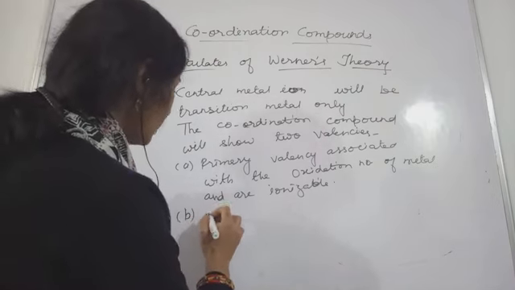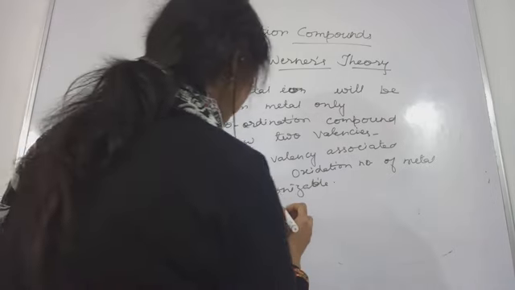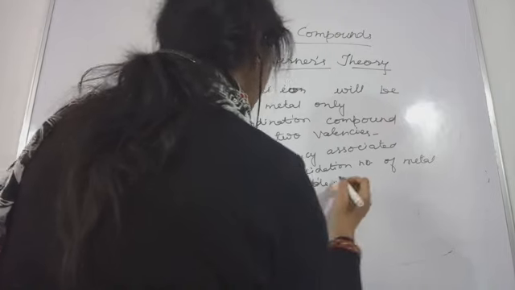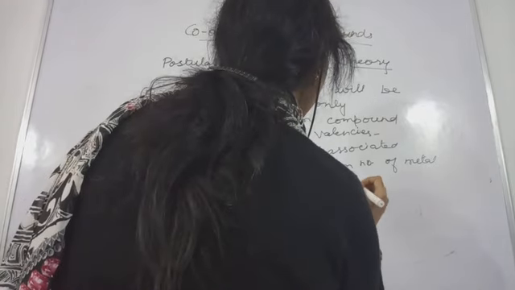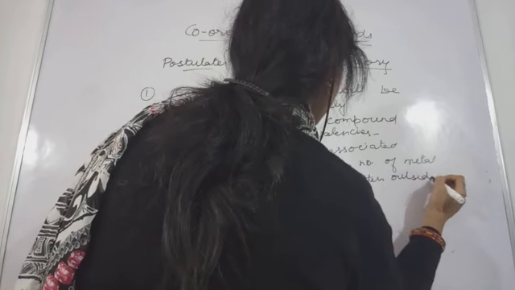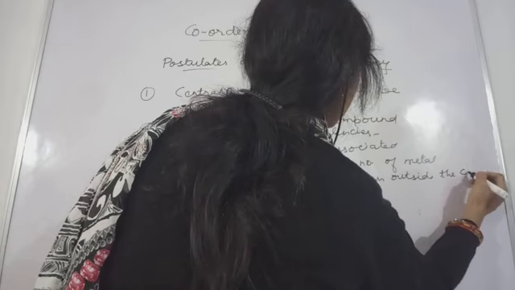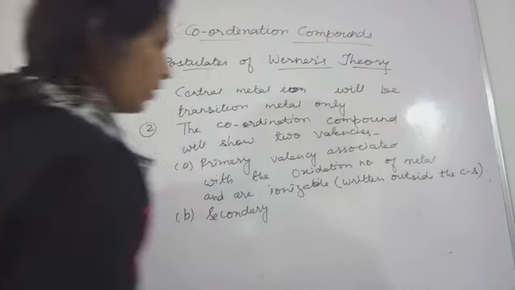So next is secondary valency. Primary valency is ionizable, written outside the coordination sphere. CS, we are writing coordination sphere.